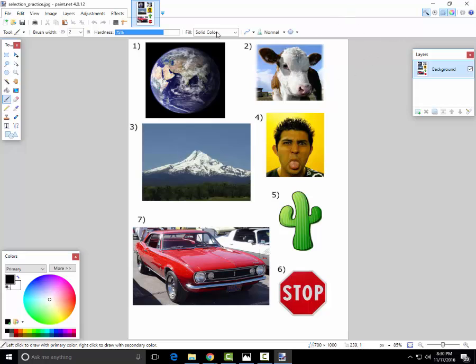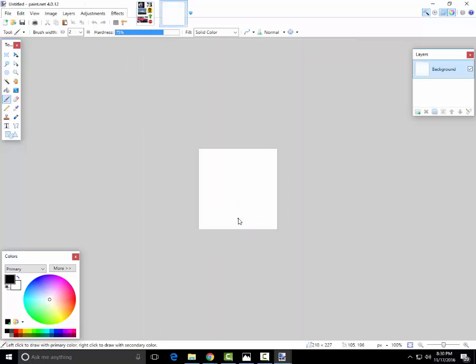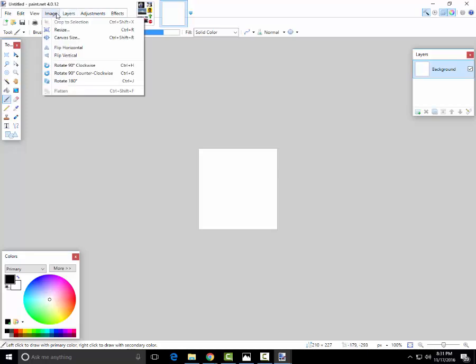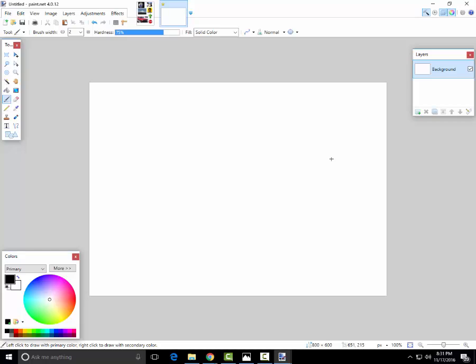Now we have this original set of photos here. What I want to do is create two new images on top of that. I want to create a new paint.net image there, like that. Is that going to be big enough? Ooh, this might not be big enough. So let's create a new one and make this bigger. Let's just make this 800 by 600. I don't need an aspect ratio. I just want to make this 800 by 600. So this will be our work file, like that.